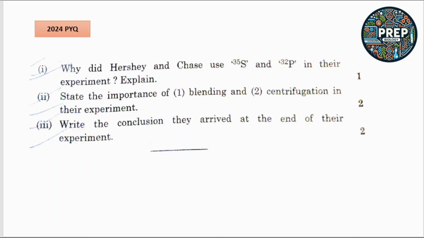So this is a question that was asked in your 2024 PYQ board examination. This is a 5 marks question, divided into 1, 2 and 2. Why did Hershey and Chase use sulfur 35 and phosphorus 32 in their experiment? Because sulfur is present in the proteins, that's why it is incorporated in the proteins, and phosphorus is present in the DNA.